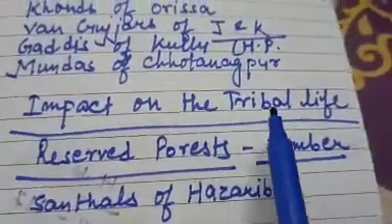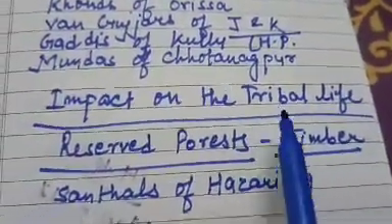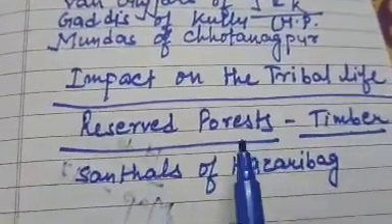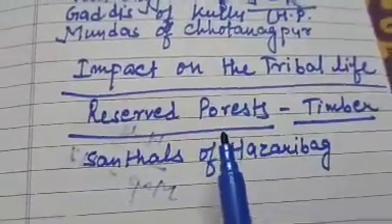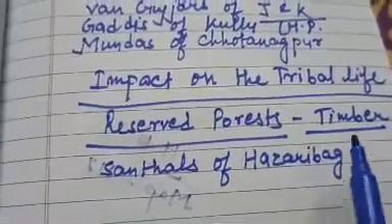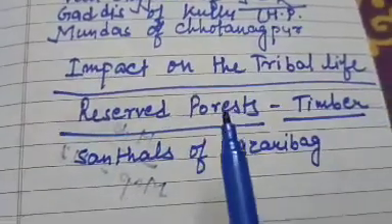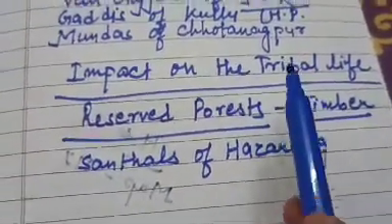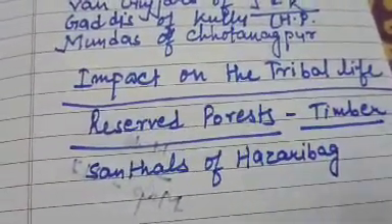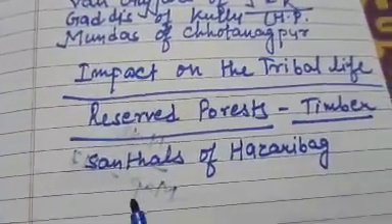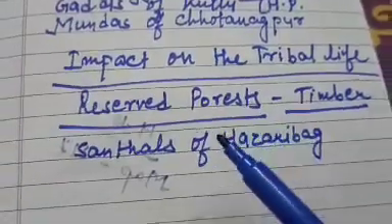But in the forest who were living? Tribals. So Britishers wanted to reserve the forest. They reserved the forest for their own benefit, so that no one could take anything from the forest. As a result, what happened? Tribals had to leave the forest. They became homeless as well as jobless.